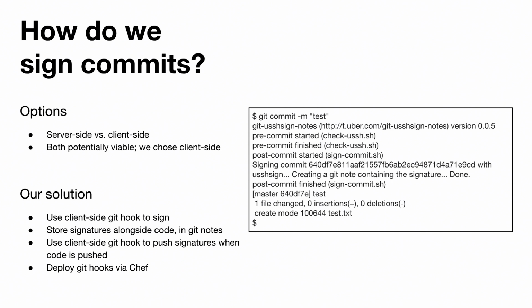So we create the signatures when developers create their commits. We store the signatures in Git Notes, and then we have yet another commit hook, a push hook that will push the signatures alongside the actual commits. And then to top this all off, we distribute this configuration to tell it to use the hooks, and the hooks themselves, with Chef to all of our developer endpoints. Fairly straightforward, right? What could possibly go wrong?